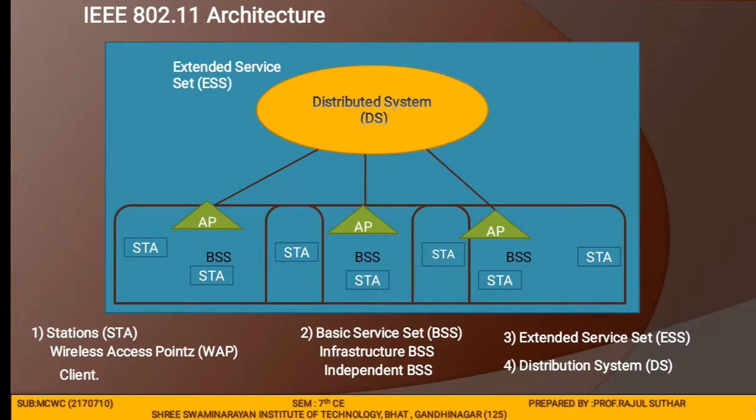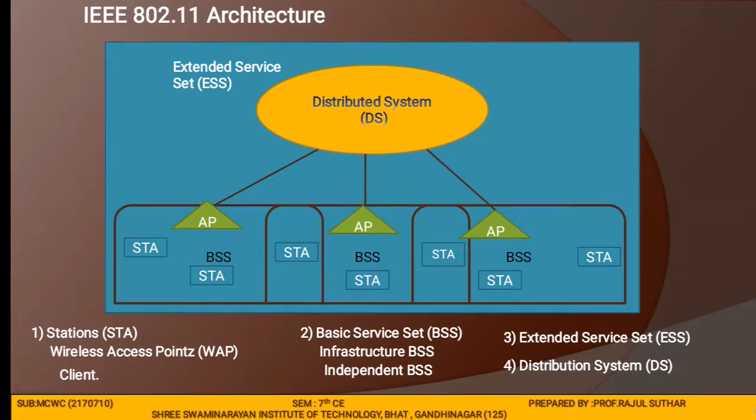Then the basic service set, BSS. The basic service set is a group of stations communicating at the physical layer. BSS can be of two categories, depending upon the mode of operation. The first one is the infrastructure BSS and the second one is the independent BSS.